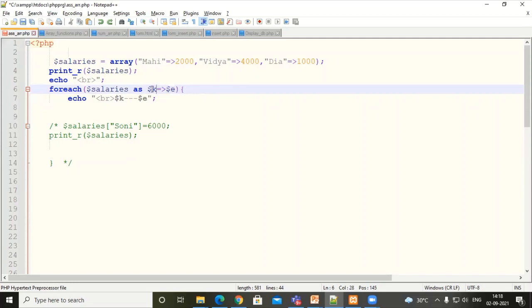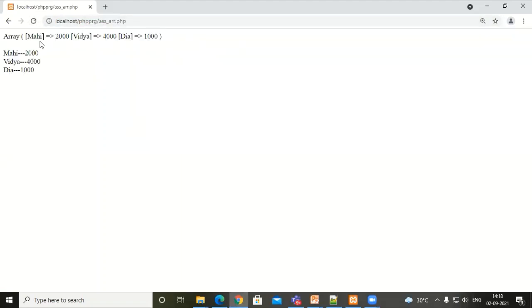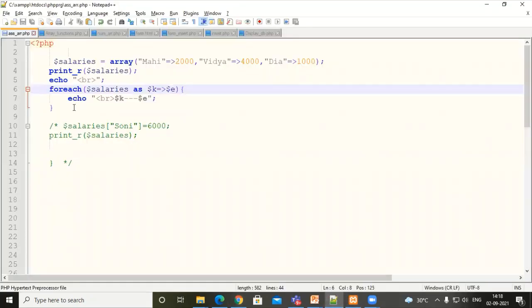So this will retrieve the array key as well as the value part. Observe the output. We are getting the employee name as well as the salary. So this is how the foreach statement will help you to retrieve the particular element.